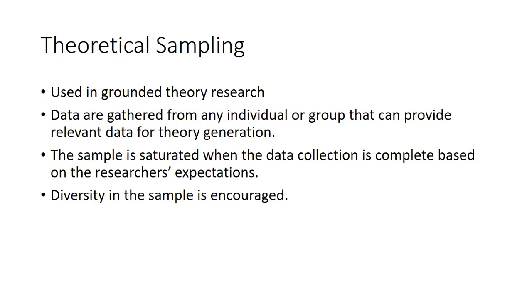That means the data has fulfilled your expectation and there is no new data coming up. So now you can easily make up a theory, a process, because there are no missing elements. So these are the three main techniques that you may use in non-probability sampling, which we usually use in our qualitative research.